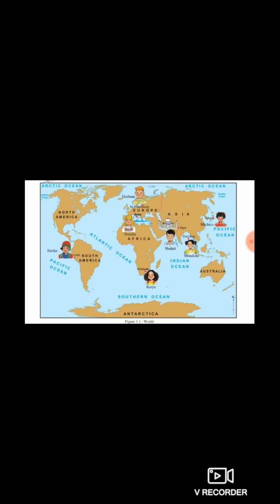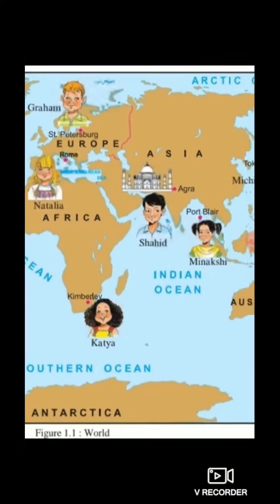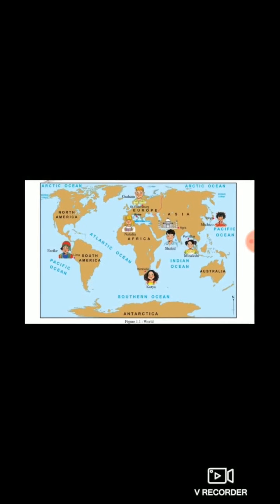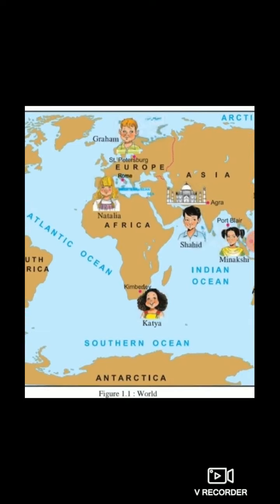Second question, students, can you tell me in which city the Taj Mahal is located? As per this map, in which city is the Taj Mahal located? See, the Taj Mahal is located in Agra. You can see the picture. Okay, not in Delhi, in Agra. Next question, in which continent is the Taj Mahal located? Which continent? What is the answer? Asia.